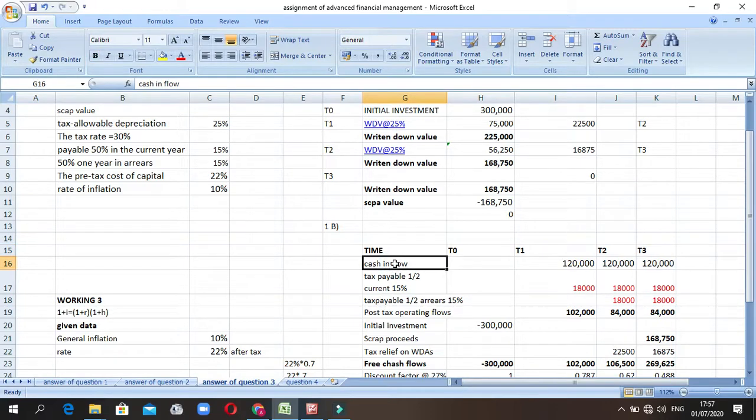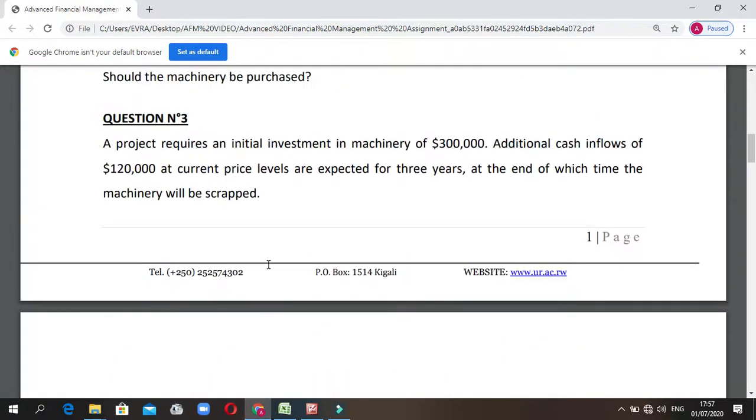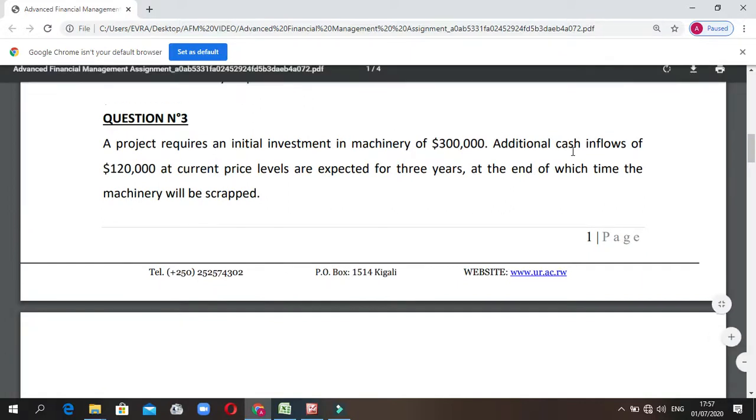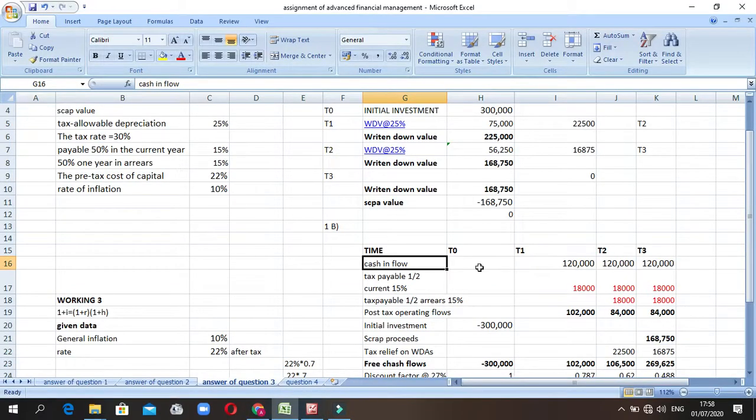So where does that amount of money come from? In our question, let us go back. They say that the additional cash inflow, this is the amount that's coming into the business, at the current price level, are expected for 3 years. That is what we are expecting to come into our company. That's why it is called the cash inflow, which is 120.